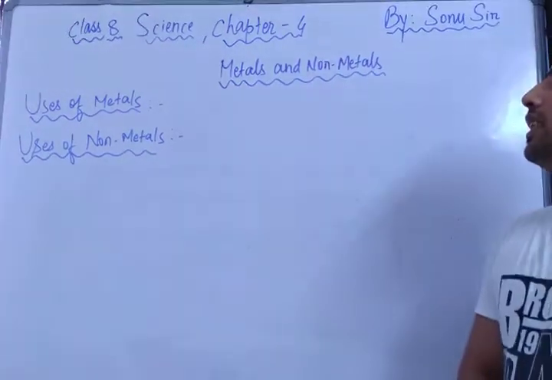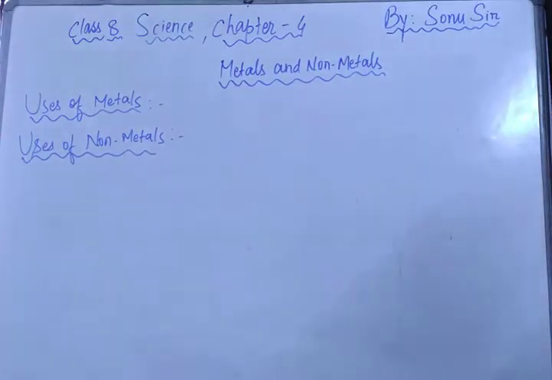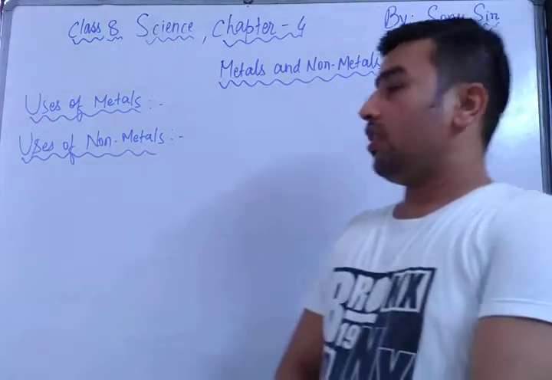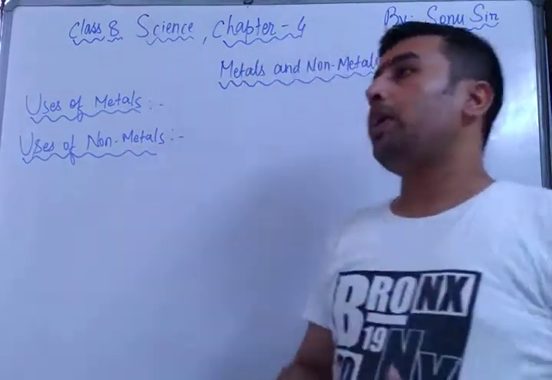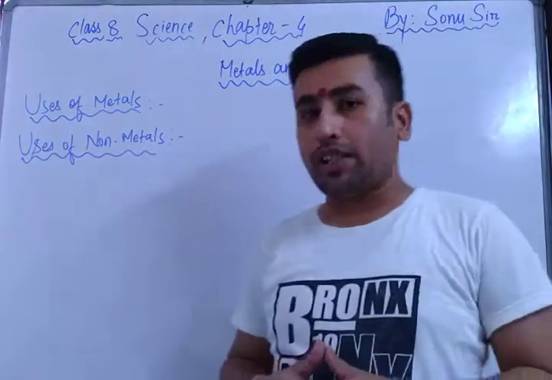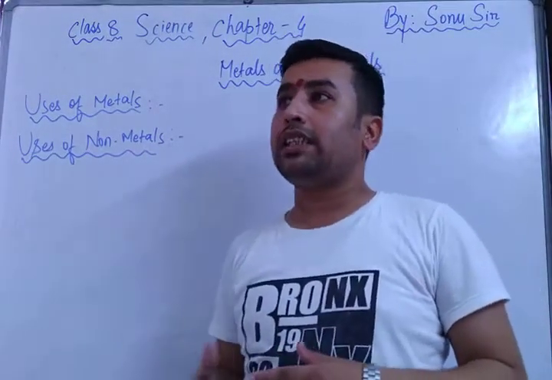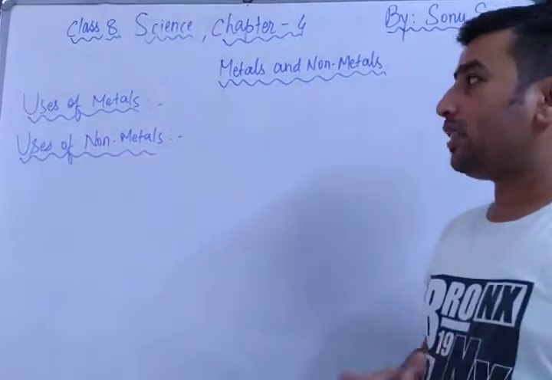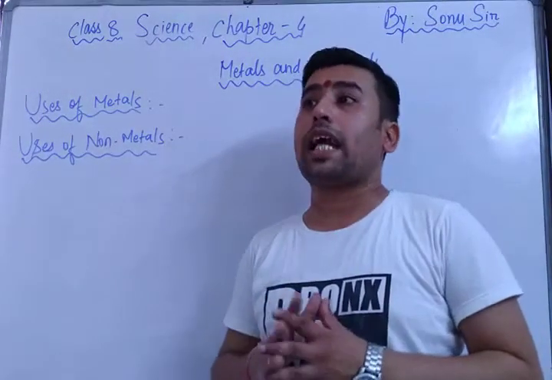Today we are going to discuss class 8 science chapter number 4, metals and nonmetals. In the previous video I had explained to you about corrosion and prevention of corrosion, like galvanization, electroplating, greasing, painting, oiling. These were the processes by which corrosion can be prevented.